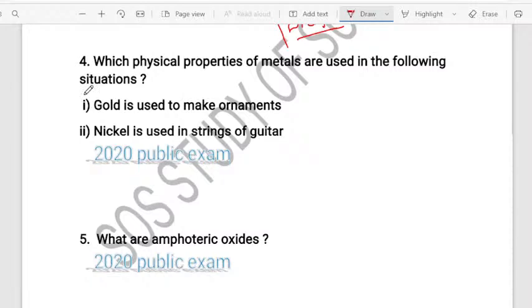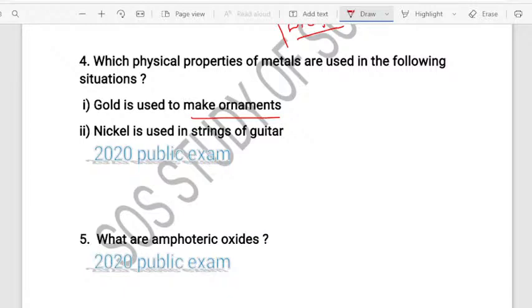Okay. See, gold is used to make ornaments. Most of you are answering. Very good, I appreciate your involvement. Which property of gold makes it suitable to manufacture or prepare ornaments? Which property? Yes, very good. Lustrous is the right answer. Gold is a lustrous metal, and it is also highly malleable.